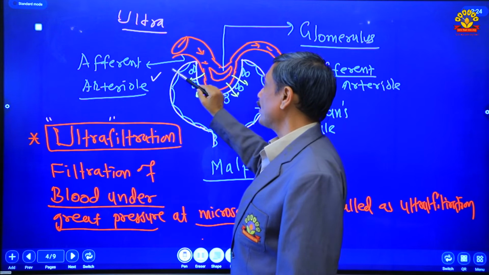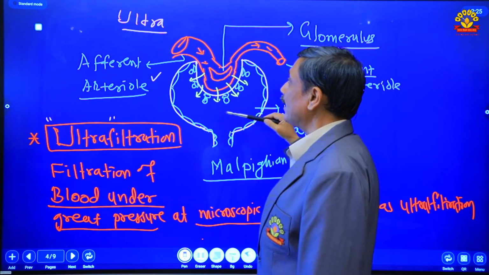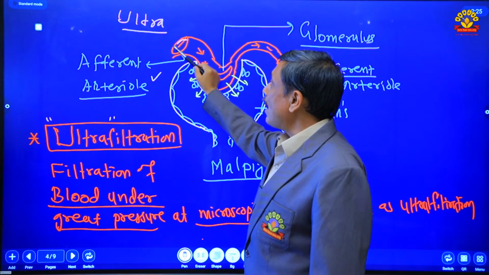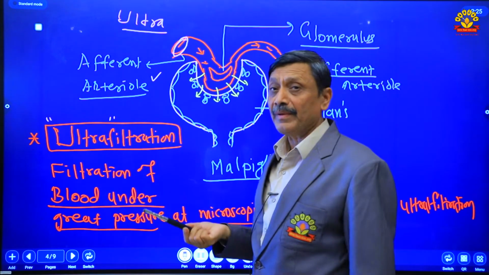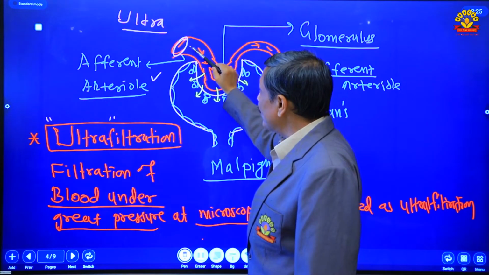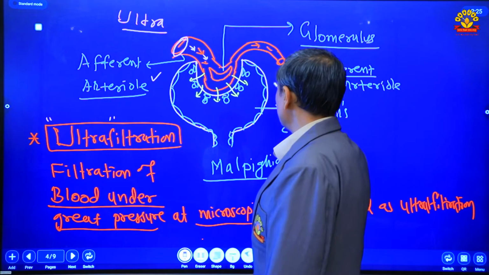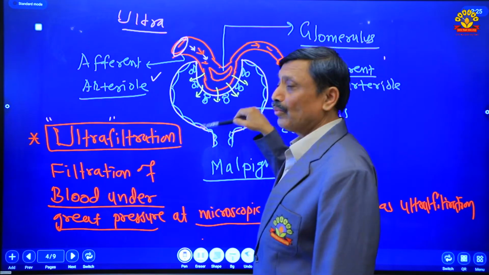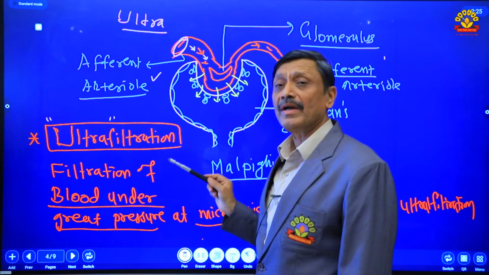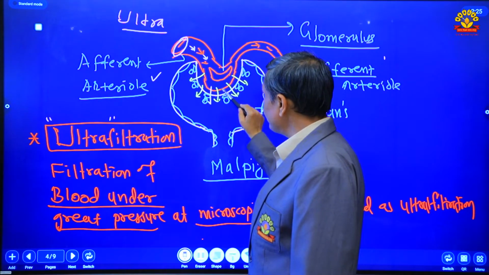The afferent arteriole carries more blood into the glomerulus and the efferent arteriole carries less blood from the glomerulus. Keep in mind, the afferent arteriole is larger in diameter and the efferent arteriole is smaller in diameter. Therefore, the afferent arteriole carries more blood into the glomerulus and the efferent blood vessel drains out less blood from the glomerulus. Therefore, a pressure is created here. This pressure is called glomerular hydrostatic pressure. Under this pressure, blood filtrates.